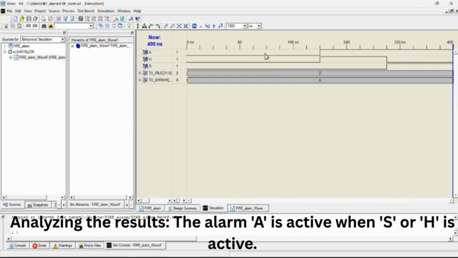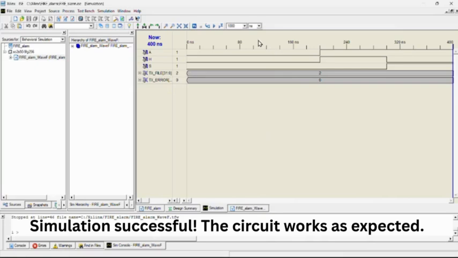Analyzing the results, the alarm A is active when S or H is active. Simulation successful. The circuit works as expected.